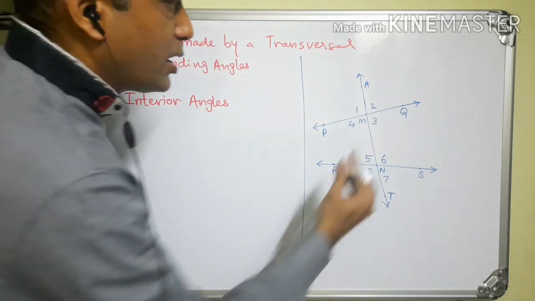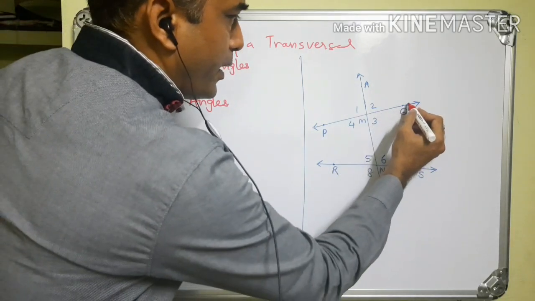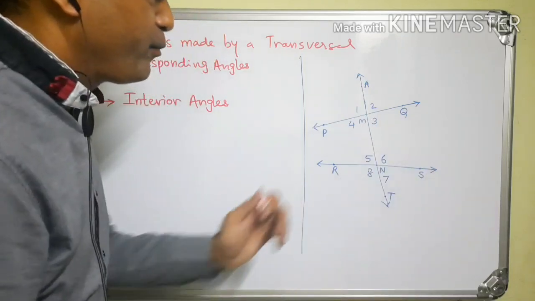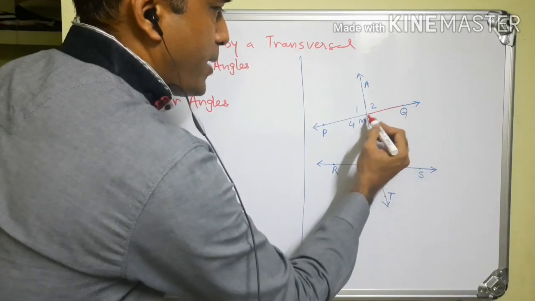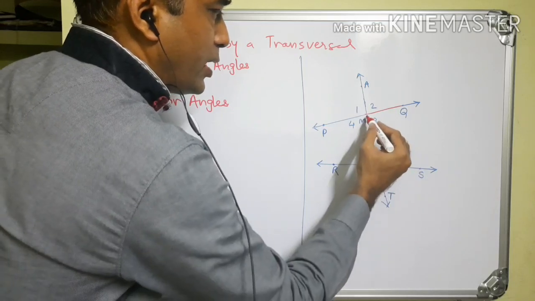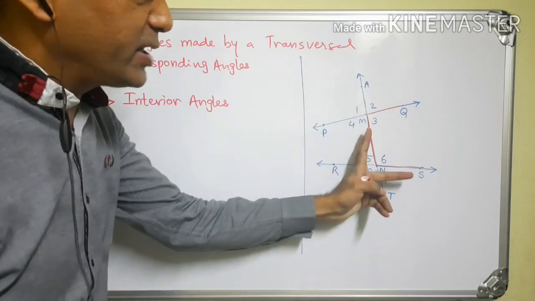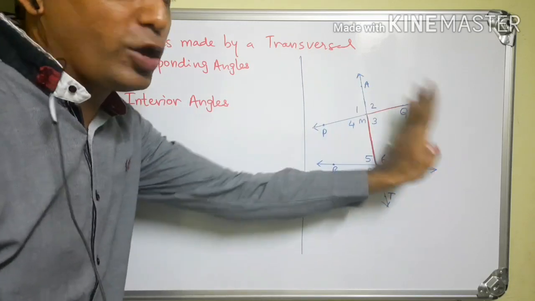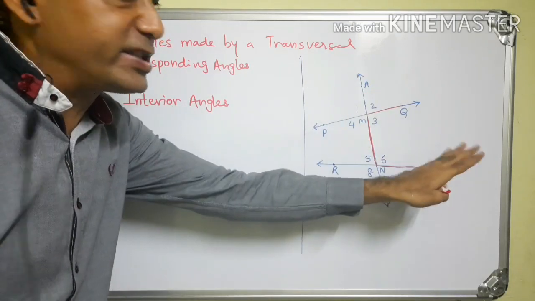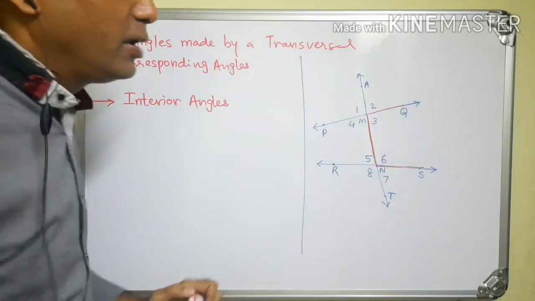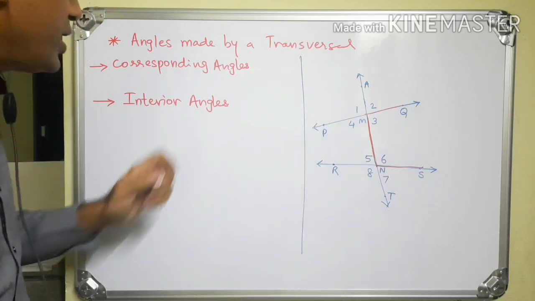Example, angle QMN and angle MNS, this angle and this angle. Now these two angles are on the same side of the transversal, right hand side, and inside the given lines. Therefore that pair is interior angles.